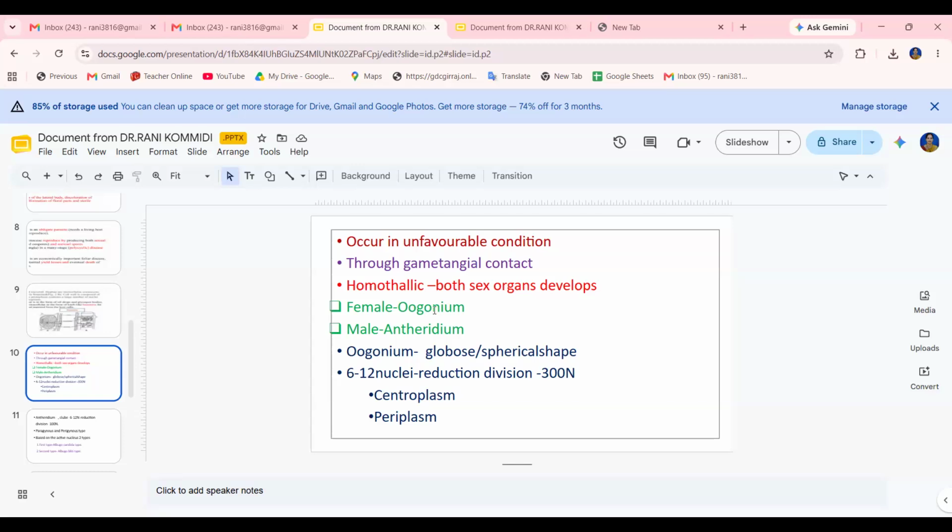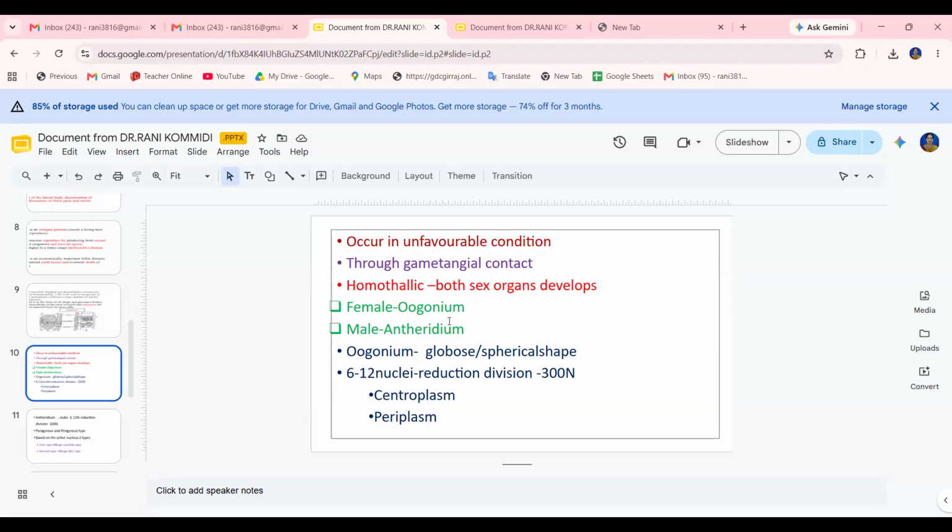The first one is sexual reproduction. In Albugo, sexual reproduction is of the oogamous type, and the male and female sex organs are known as the antheridium and oogonium respectively.